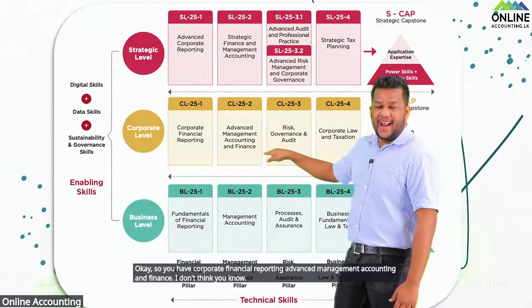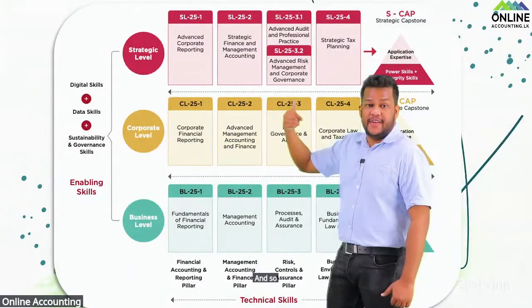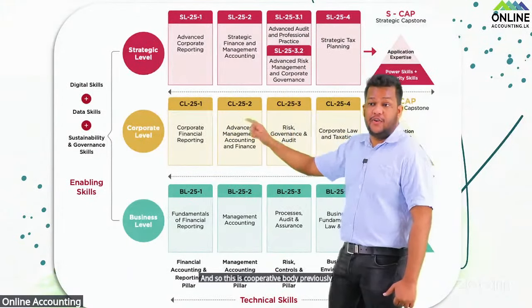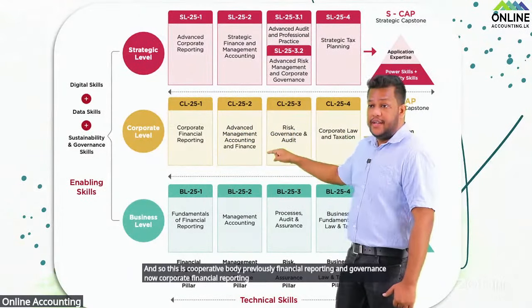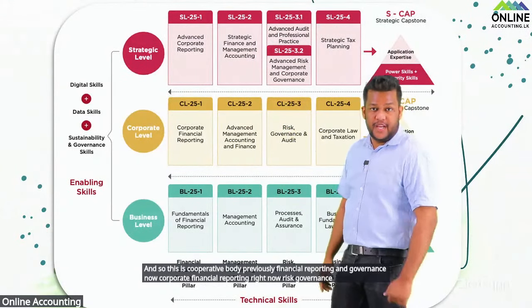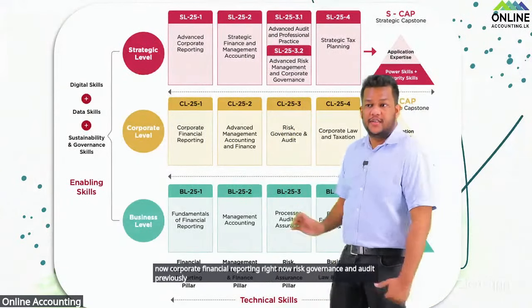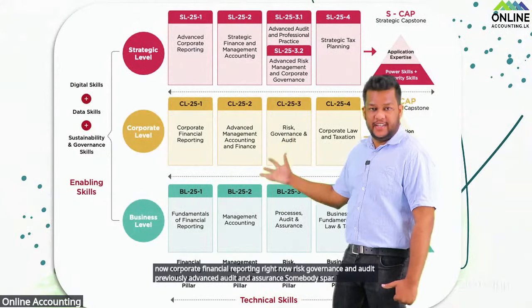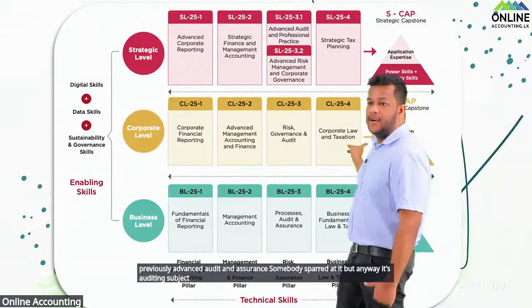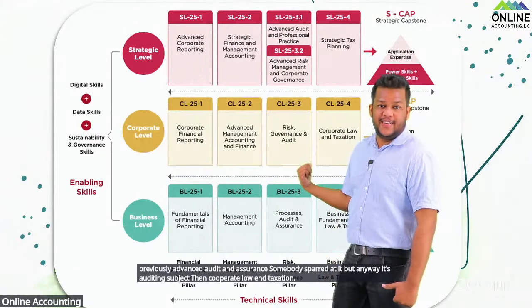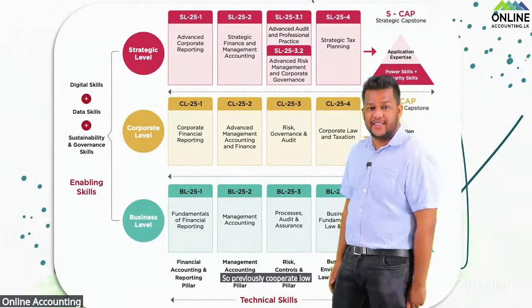Right? And so this is corporate reporting, previously financial reporting and governance. Now corporate financial reporting, right? Now risk governance and audit, previously advanced audit and assurance, some risk part added, but anyway it's an auditing subject. Then corporate law and taxation. So previously corporate law, now you have taxation.